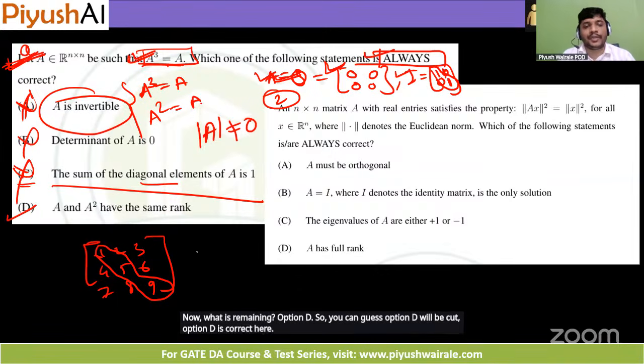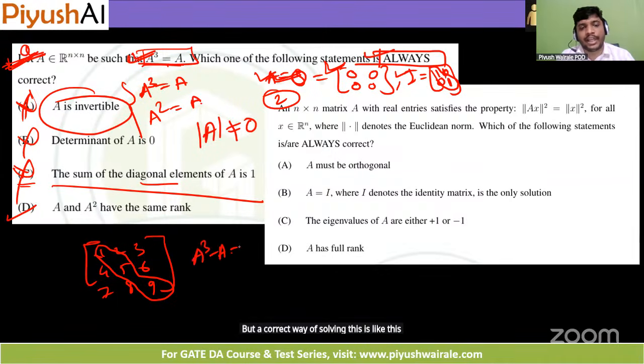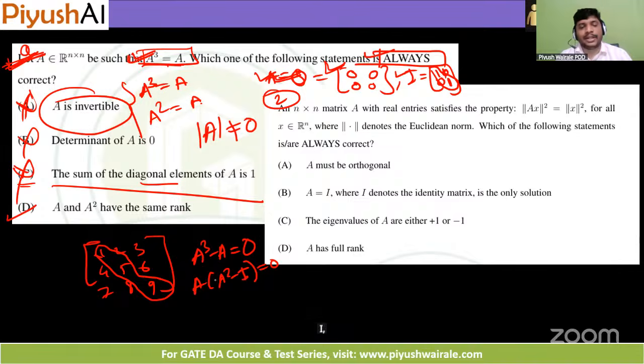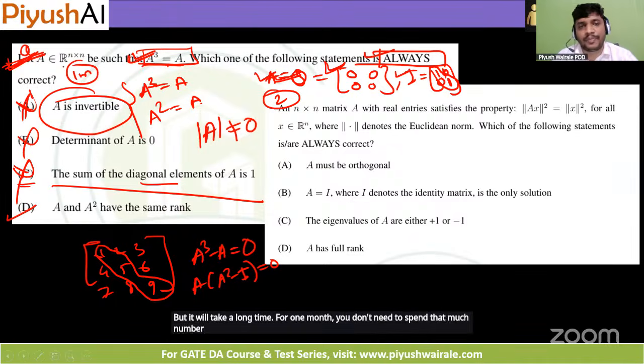But the correct way of solving this is like this: A cube minus A equals 0. Then take A common, A times (A square minus I) equals 0. Then you can simplify this one. But it will take a long time. For 1 mark, you don't need to spend that much time here, right?